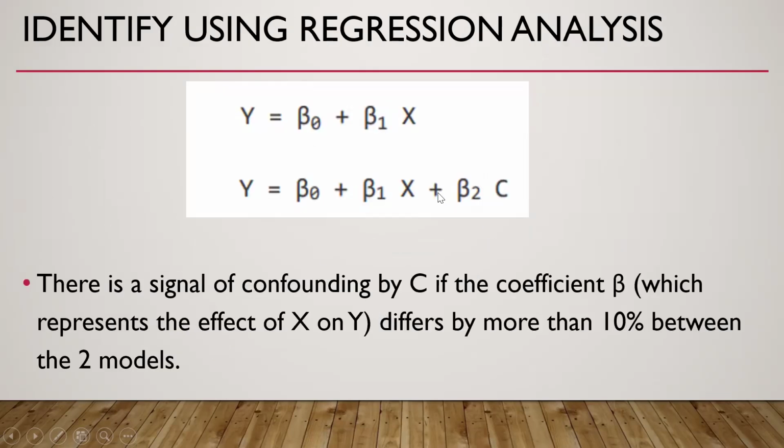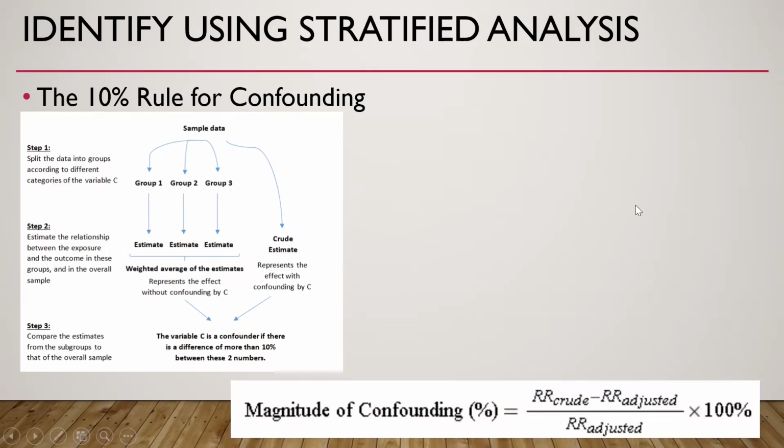So these are the equations when we regress the outcome variable on the exposure variable with and without the confounding variable. There is a signal of confounding by C if the coefficient beta, which represents the effect of X on Y, differs by more than 10% between these two models. So if this beta 1 differs by more than 10% between these two models, it is the evidence that C is a confounding variable. This is using regression analysis.